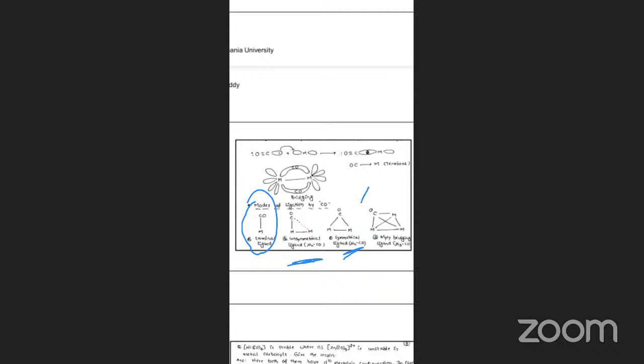So how it acts as a bridge is the bridged carbonyl form. The CO donates its electron pair to the metal.